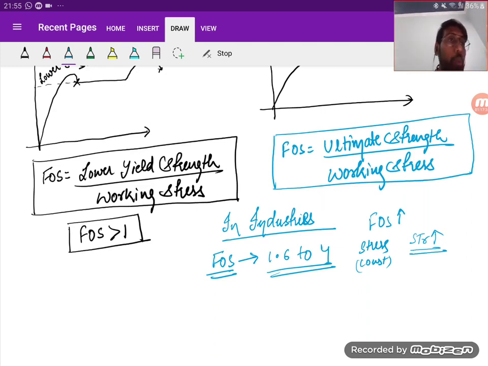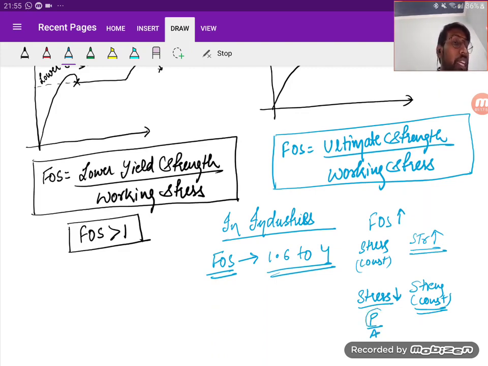Or what we can do, I want to make the strength constant. Then I need to decrease the stress, and the stress is load upon area. You cannot decrease the load, because this is a working load, a design load, right?